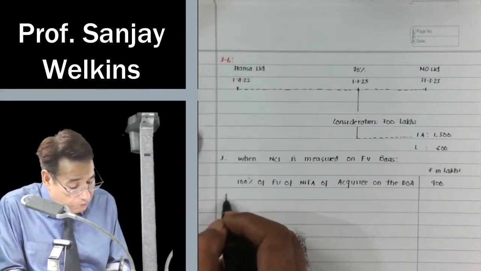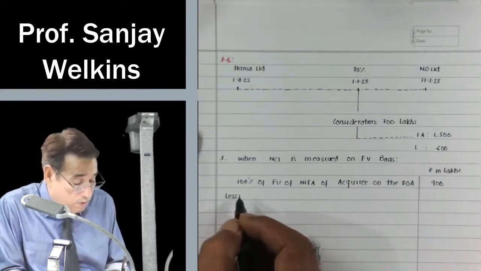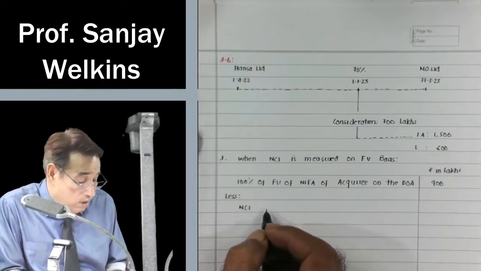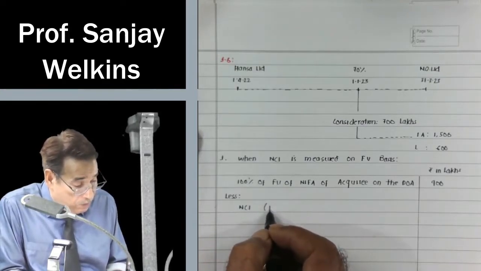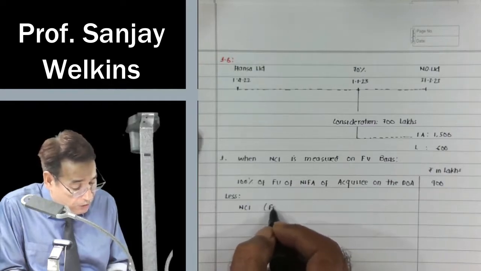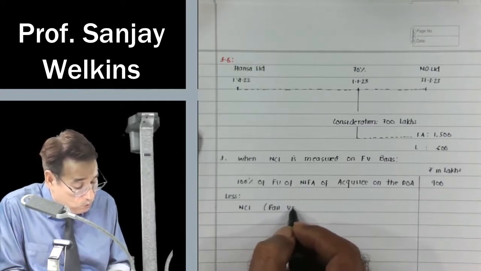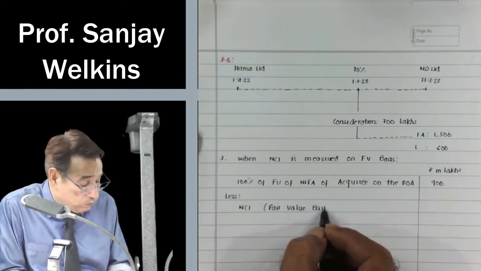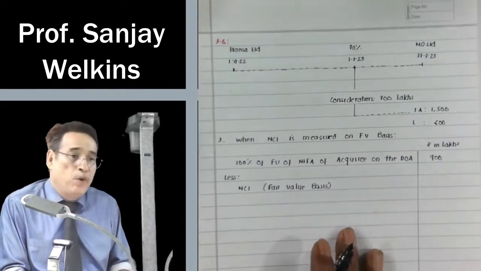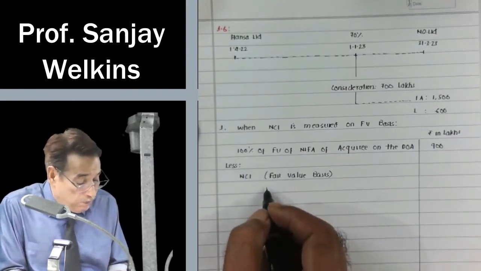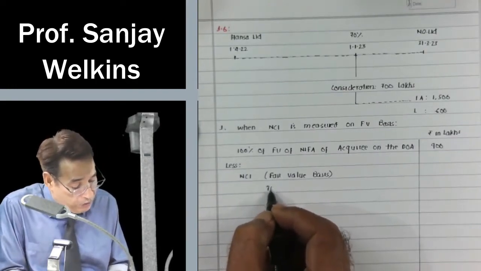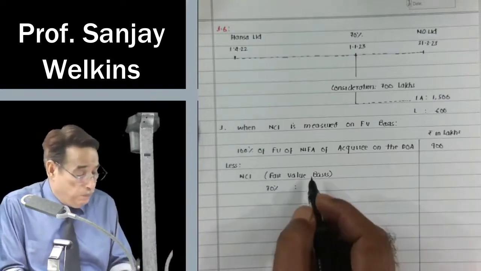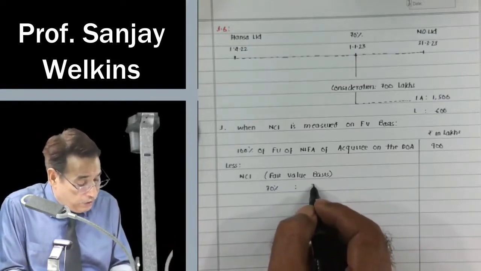Now I subtract from here NCI. Now I am computing NCI on fair value basis. So you can compute it straight away. For example, it is given that you have acquired 70% stakes. We are acquiring 70% stakes and we are paying 700 lakhs.